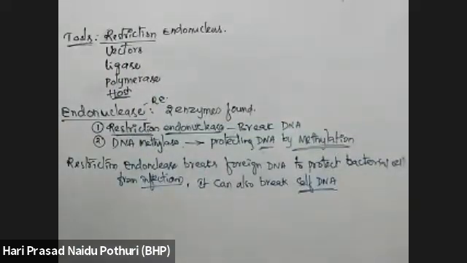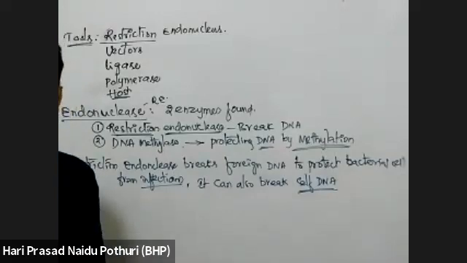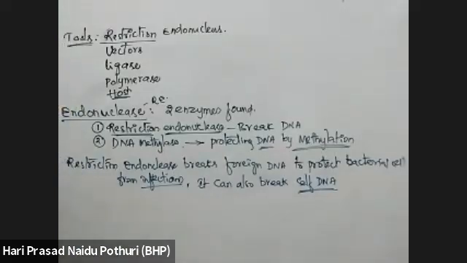Bacteria has the restriction endonuclease enzyme, which can break its own DNA. But if its own DNA was broken down, the bacteria will die.